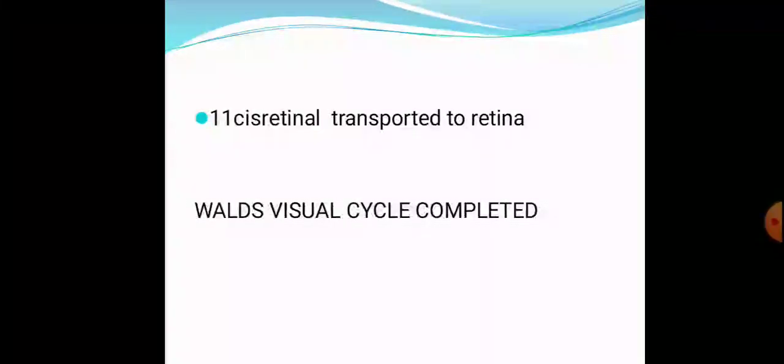So what are the two components of Wald's visual cycle? One is generation of nerve impulses, and the second one is regeneration of 11-cis retinal. 11-cis retinal regeneration can be of two ways: within the retinal epithelium by isomerase enzyme, or it gets transported to the liver, where the all-trans retinal is first converted to all-trans retinol and then to 11-cis retinol and then to 11-cis retinal and then transported back to the retina.